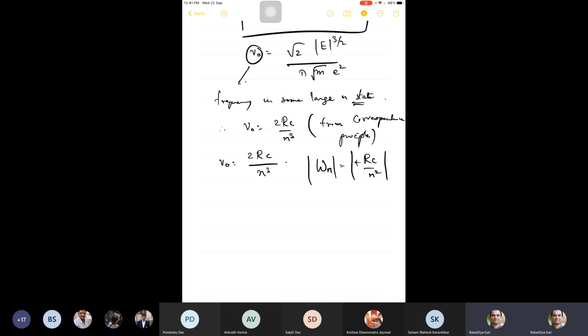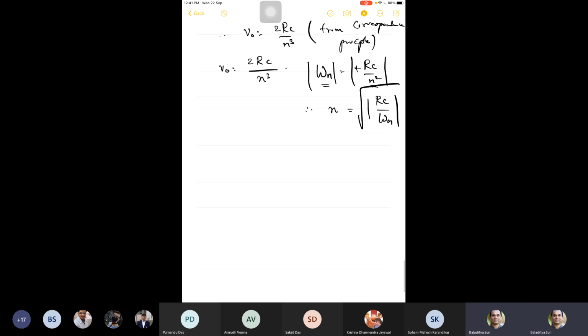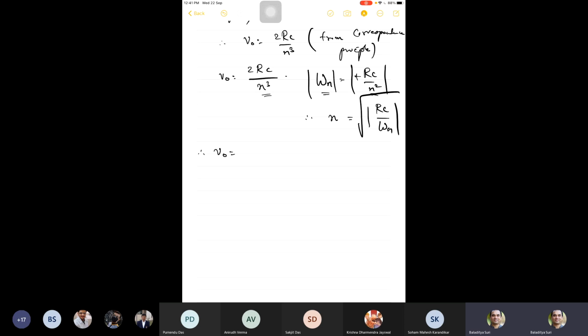So mod Wn is Rc by n squared. Therefore, in terms of Wn, n can be written as n is under root of mod Rc by Wn. Therefore, nu naught can be written, by substituting for n in terms of Wn, as 2rc mod Wn power 3 by 2 divided by, oh, this is RHC, sorry, RHC power 3 by 2.